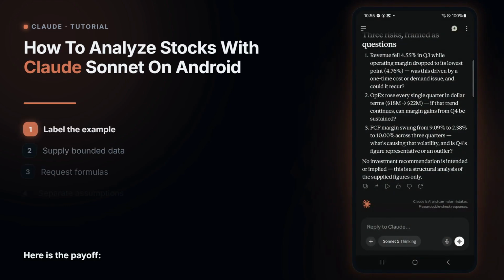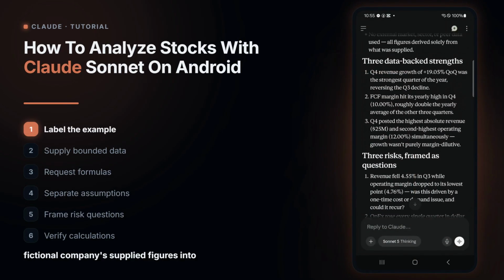Here is the payoff. Claude Sonnet has turned a fictional company's supplied figures into calculated metrics, data-backed observations, and 3 unanswered risk questions. The response also states that no investment recommendation is intended or implied. This tutorial demonstrates an educational analysis workflow only. It does not evaluate a real stock or provide financial advice.